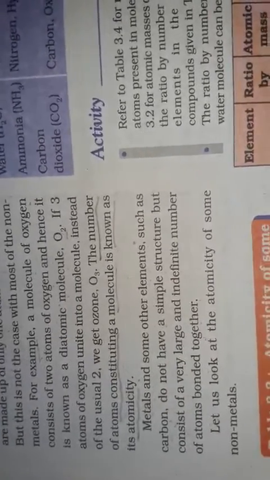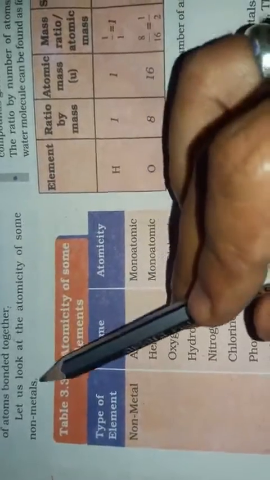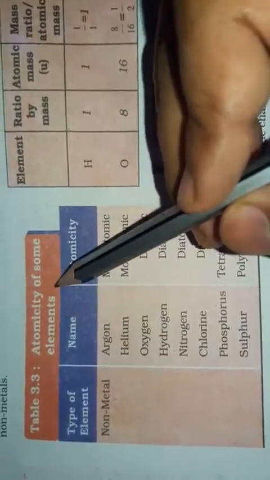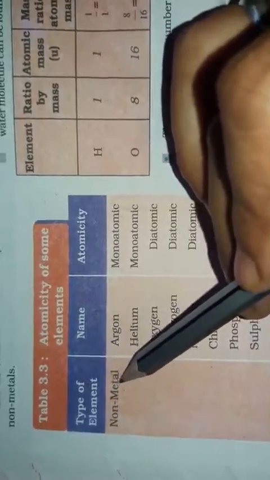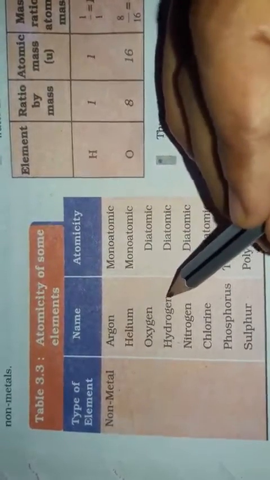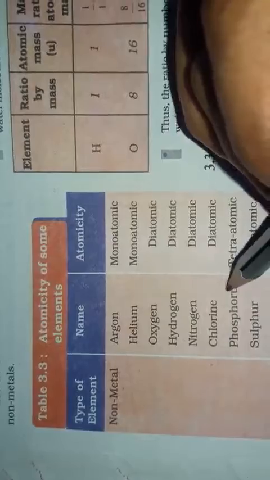Now some examples of atomicity. You can see in your book the atomicity of some non-metals. In the table, the type of element is non-metal, and the elements are argon, helium, oxygen, hydrogen, nitrogen, chlorine, phosphorus and sulfur, along with their atomicity.